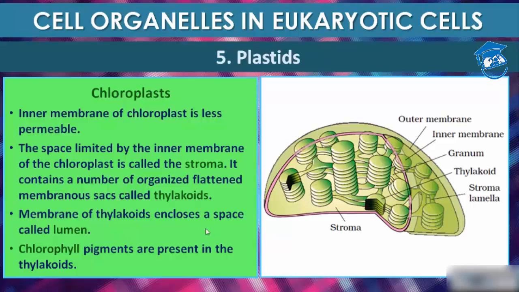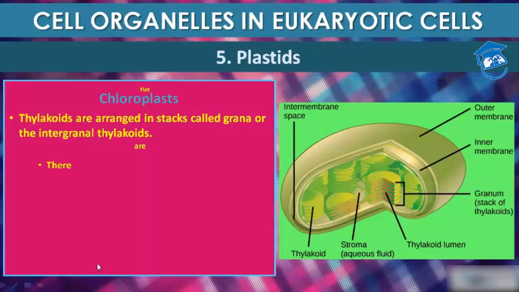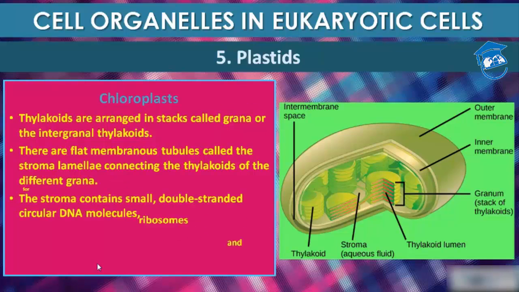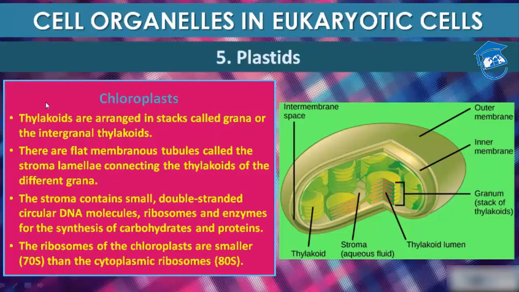The membrane of the thylakoid encloses a space called lumen. Chlorophyll pigments are present in the thylakoid, and you cannot say that it's present in grana. To be more precise, it is present in the thylakoid. Thylakoids are arranged in a stack called grana or intergranal thylakoids. They are flat membranous tubules, which we call stroma lamellae, that connect the thylakoids of different grana. See, these are the thylakoids which connect two grana. This entire structure is known as grana, and this is an intergranal thylakoid.